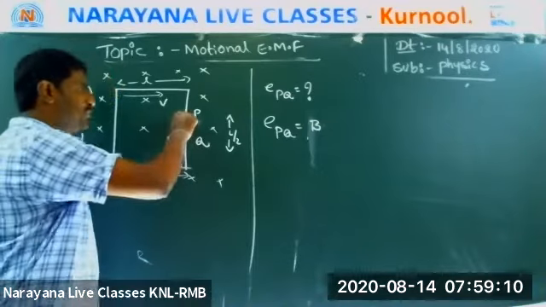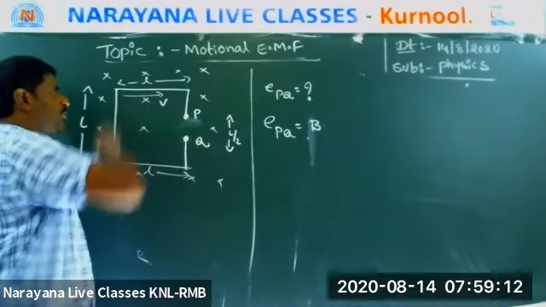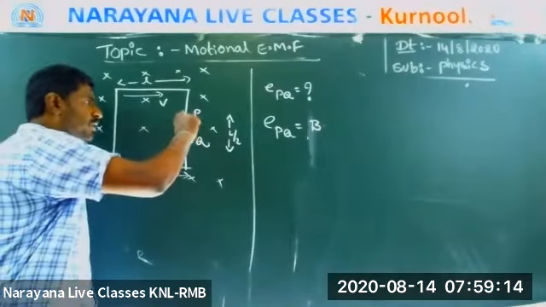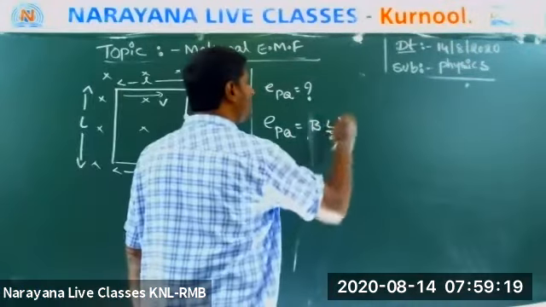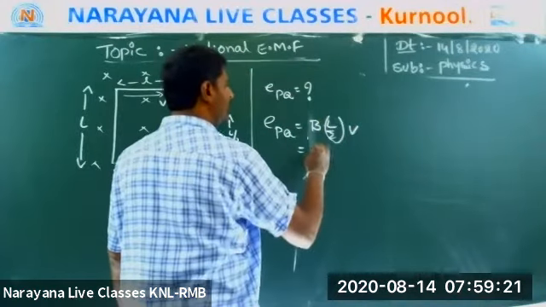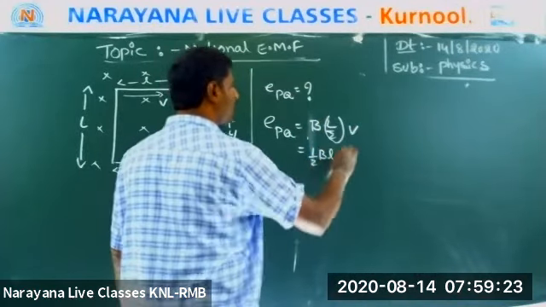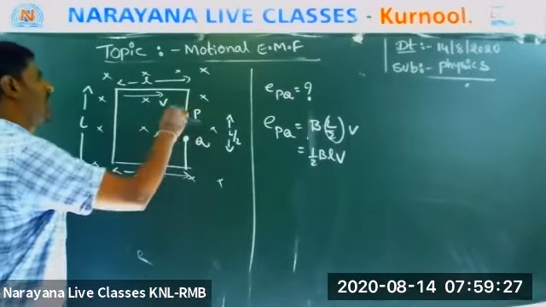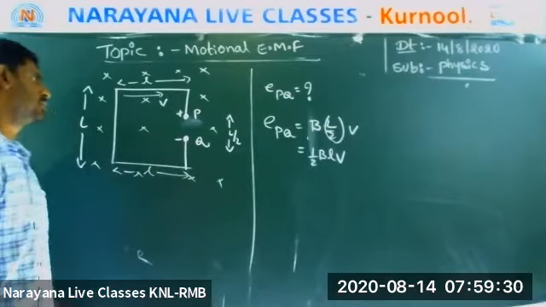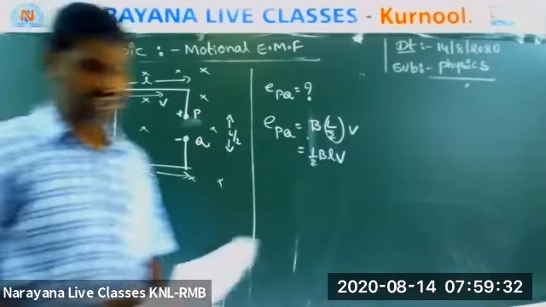The length is L by 2. See, he was not asking for the total, he was asking only for this part. That means L by 2 into V. So what is the answer? Half BLV. Which is positive? P is positive and Q is negative.